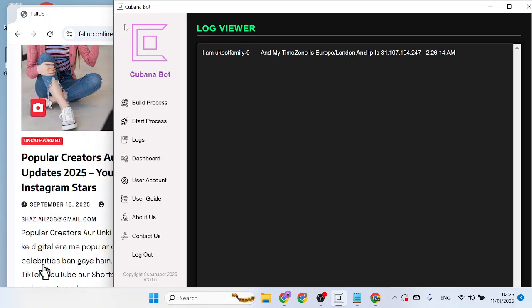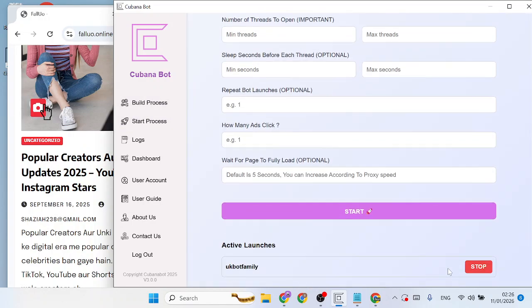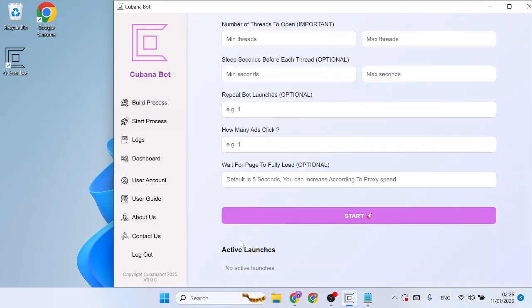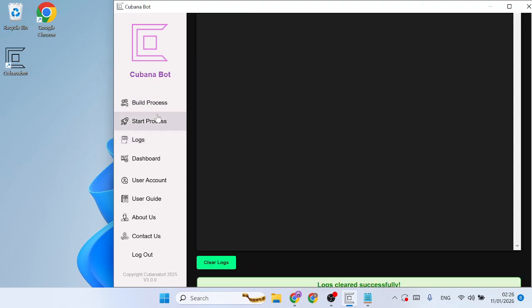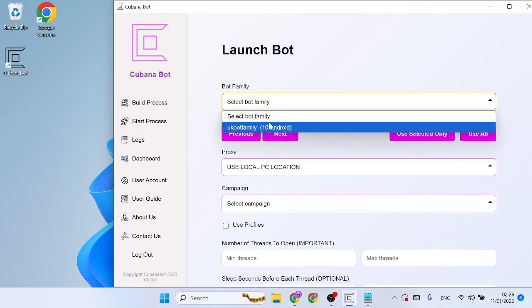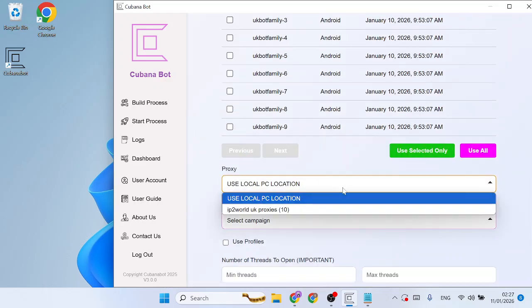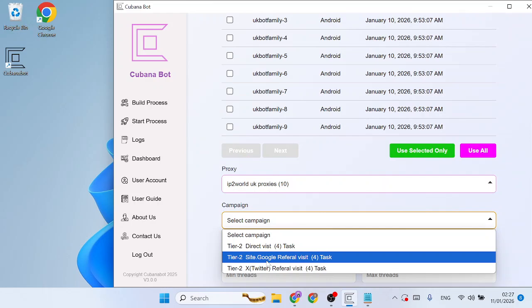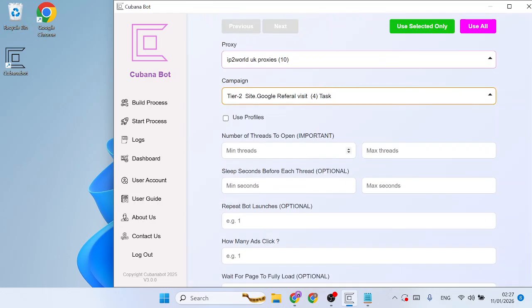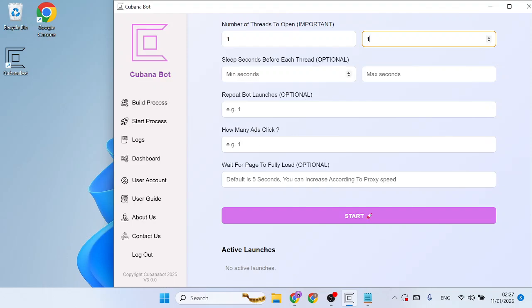All right, since you didn't see, let's start this process again. Let's watch from the beginning. Let's clear the logs. Select your bot, select the UK proxies, select your campaign, which says Google referral visit. We're using just one bot, so we're not using profiles. In the next video, we shall be using profiles with logged in Gmail sessions. Optional. Okay, let's proceed to start.